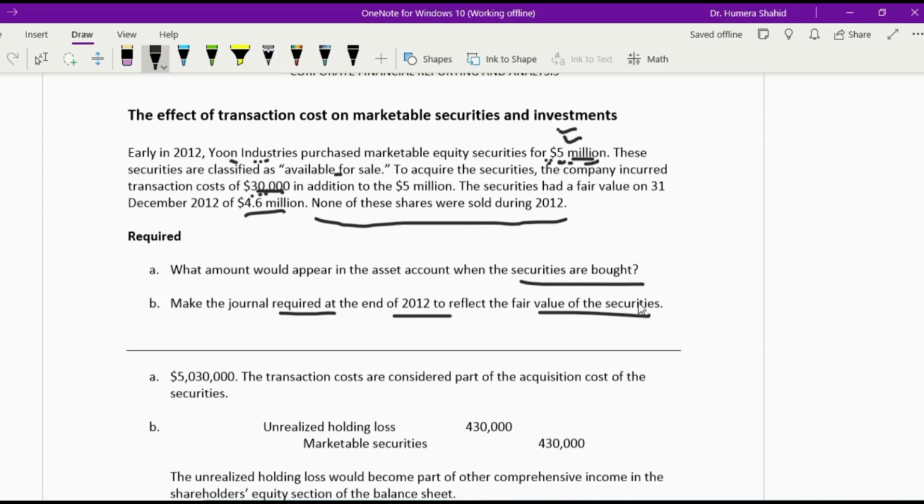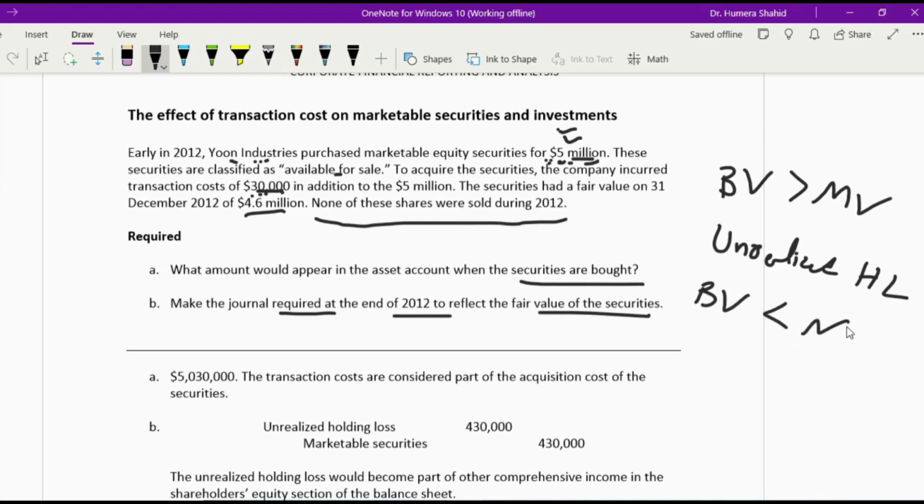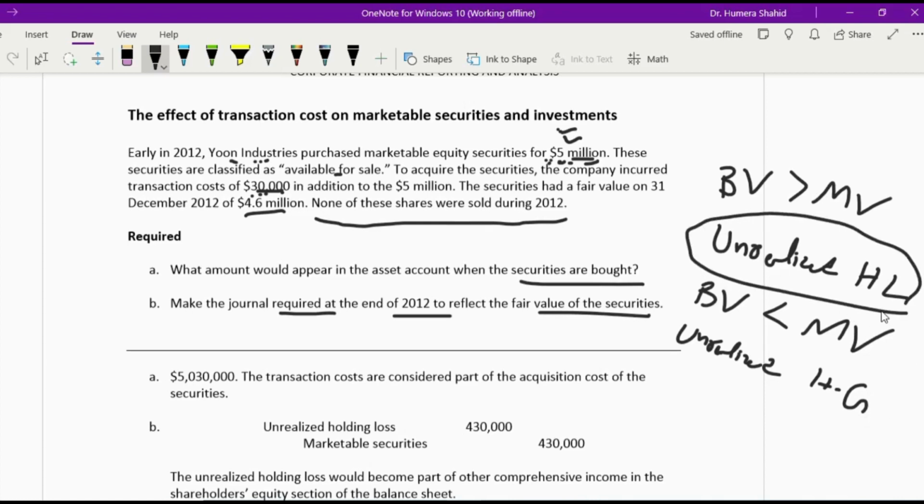Now we all know that marketable securities are required to be compared at the end of the year with their market value. The book value is always compared with the market value. If the book value is greater than the market value, we have unrealized holding losses, because the book value is more but the market is willing to give us less. Whereas if the book value is less than the market value, the market is willing to give more, so we will have unrealized holding gains.